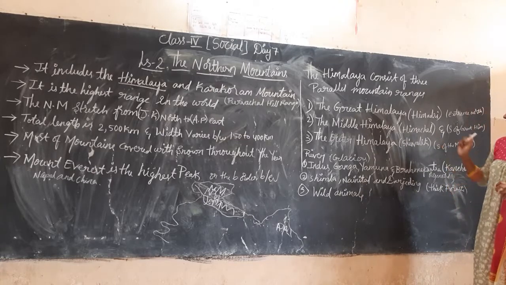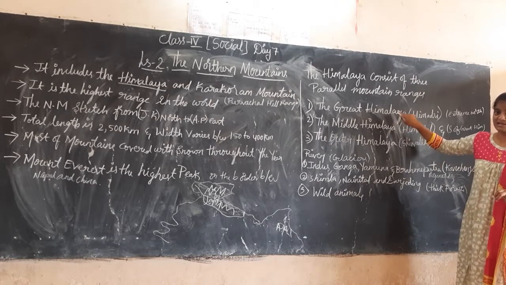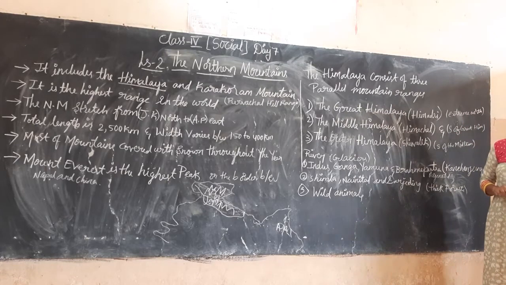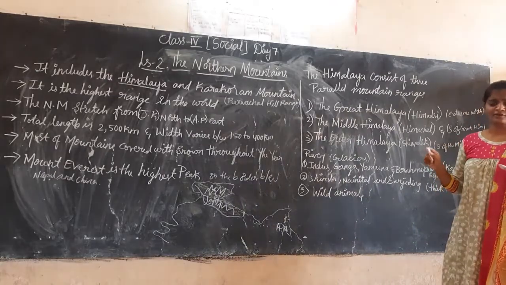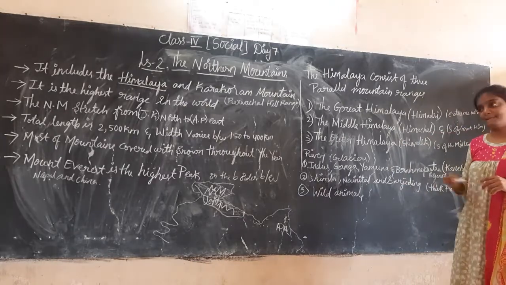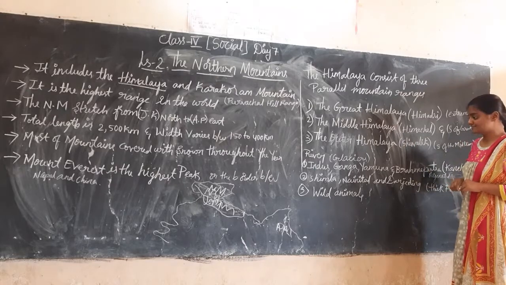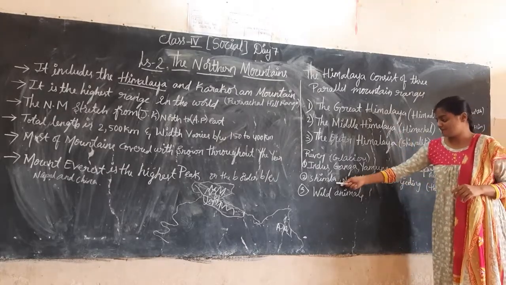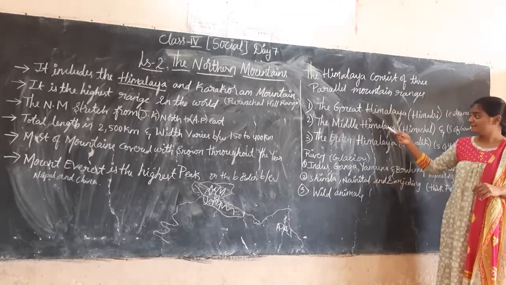Next, the Middle Himalayas. Middle Himalayas are south of the Greater Himalayas. These Himalayas are covered with forest. Compared to the Greater Himalayas, Middle Himalayas are low in height. And next, the places situated in the Middle Himalayas are Shimla, Nainital and Darjeeling.